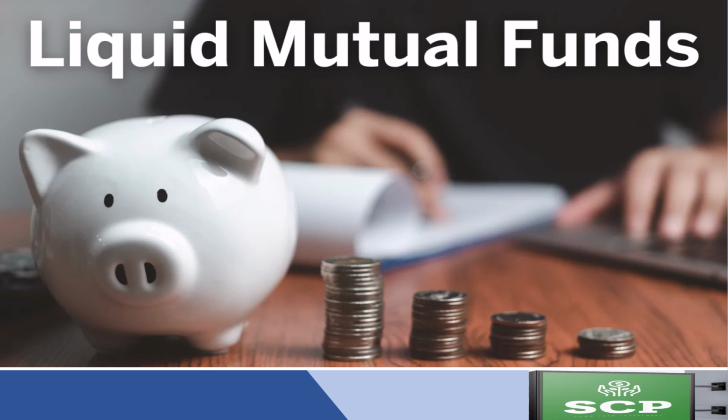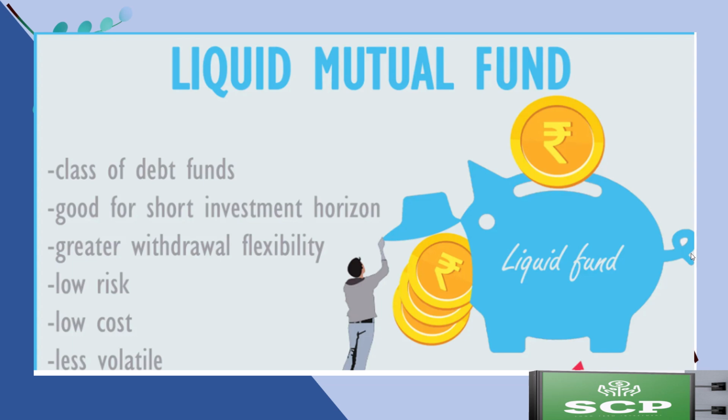And the next short-term investment is the liquid mutual fund. Liquid mutual funds are a type of debt mutual fund that invest in very short-term, low-risk money market instruments. These instruments include treasury bills, commercial paper, certificates of deposit, and other government securities with a maturity up to 91 days. Liquid funds are also known for their high liquidity, meaning investors can easily and quickly redeem their units, often within 24 hours. They also offer relatively low risk and stable returns compared to other investment options, making them a popular choice for parking surplus funds for a short-term period.